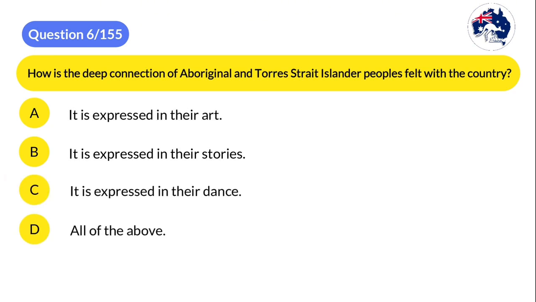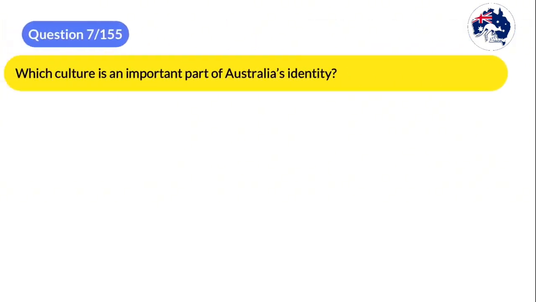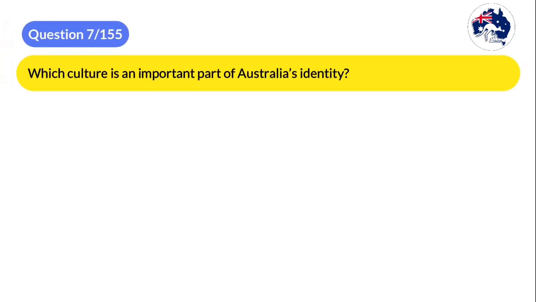The correct answer is D. All of the above. Question 7. Which culture is an important part of Australia's identity?